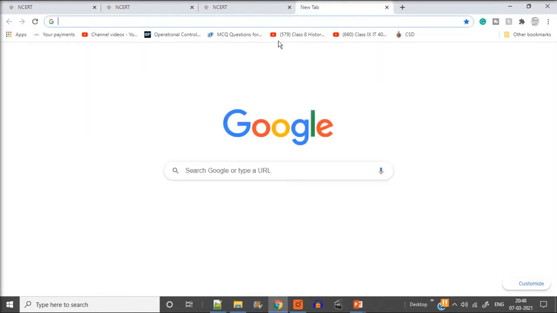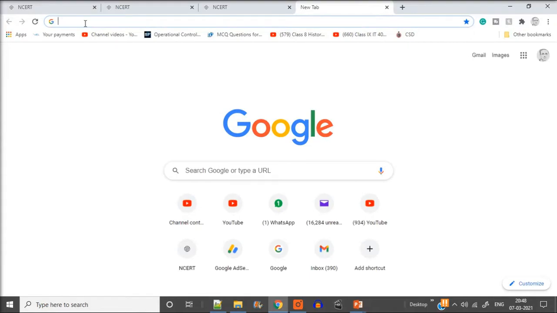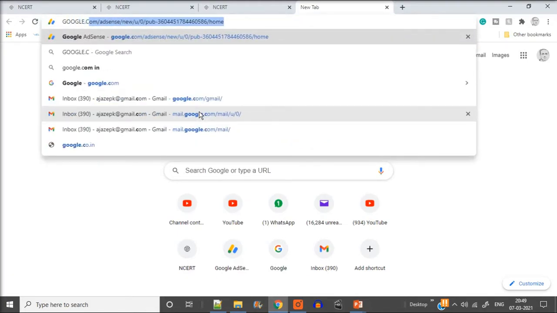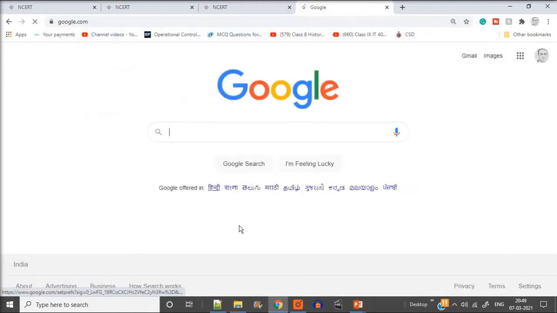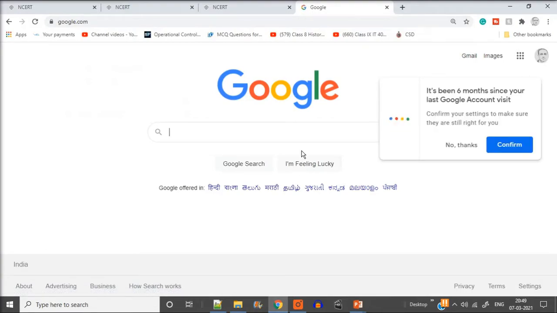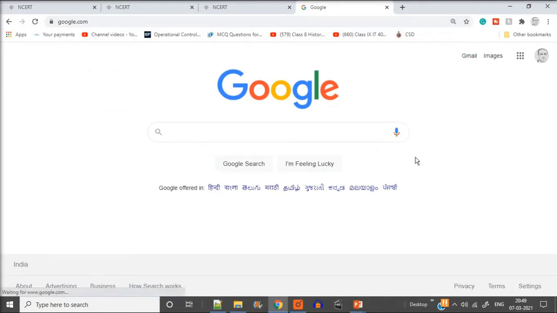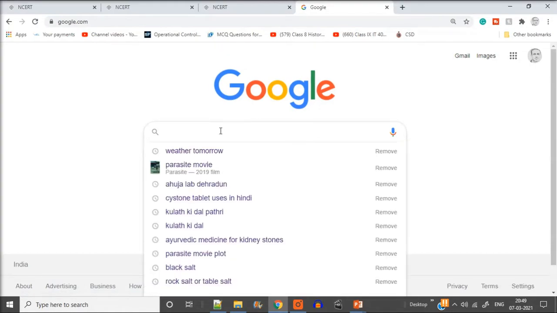And if you want to search something, it's very easy. If you are logged into Google, you just type anything in the Google address bar. Here also you can just type, or you can go to google.com and type. Most of the time people are logged into Google.